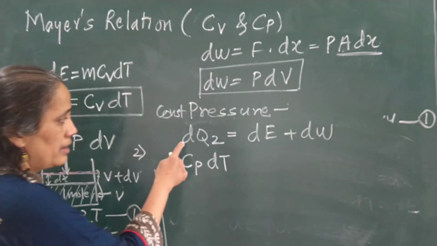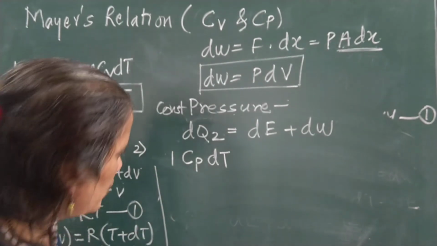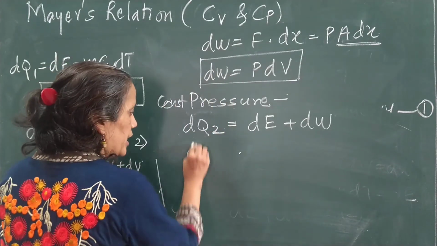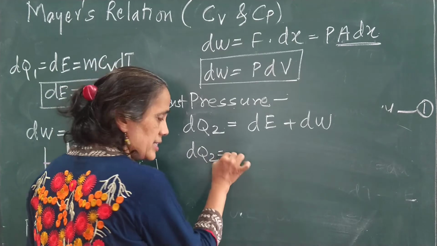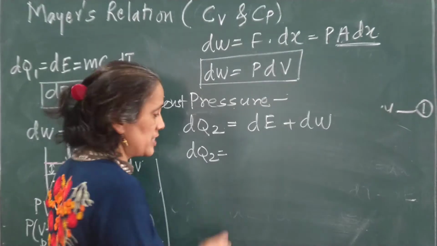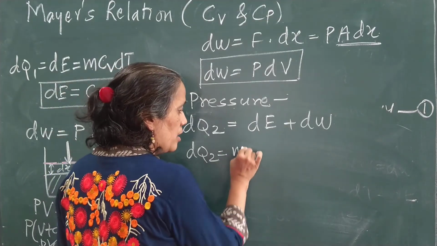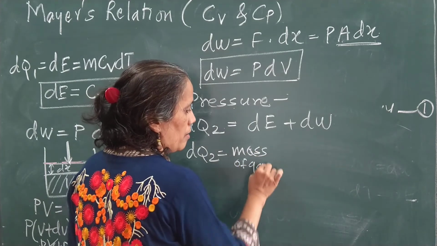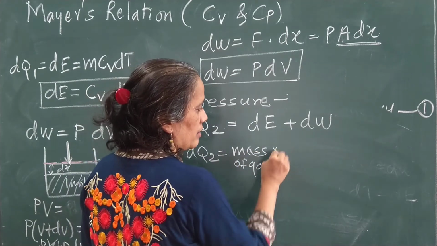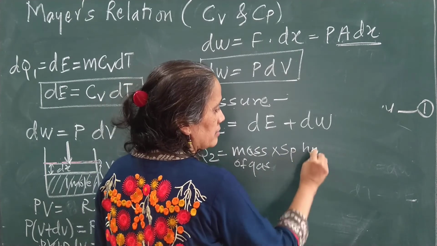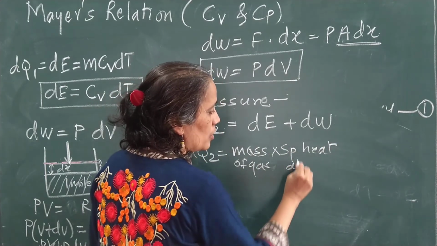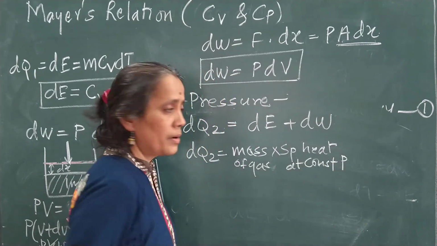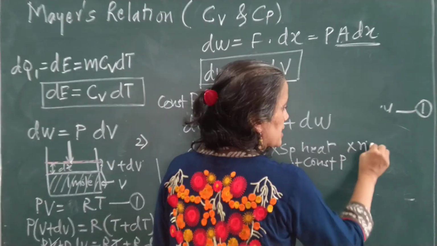Means what I am getting? Or if you have not understood, I will again write it here. dQ2 is equal to product of three physical quantities. One is what? Mass of gas multiplied by specific heat at constant pressure multiplied by rise in temperature.